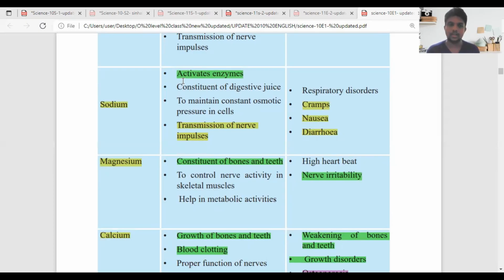Transmission of nerve impulse is also important. If we don't have the specific amount of sodium in our body, respiratory disorders and cramps can occur. Cramps are special pains in our legs and hands. Nausea and diarrhea are also common symptoms.